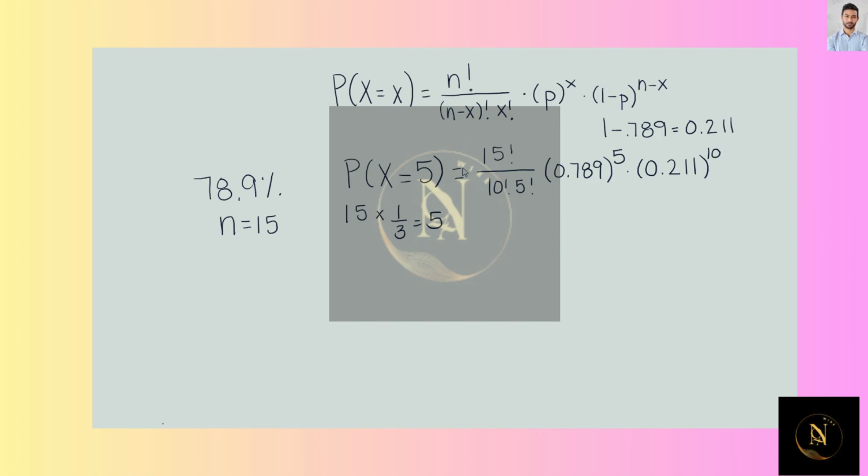So when I do 15 factorial divided by 10 factorial times 5 factorial, I get 3003.